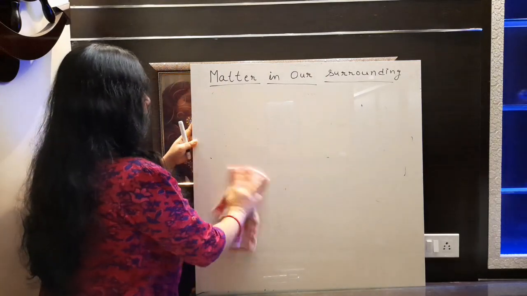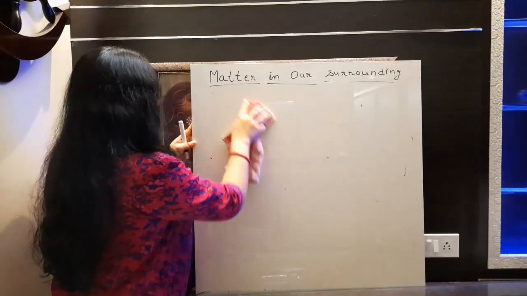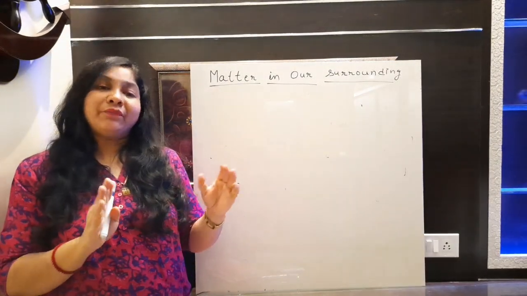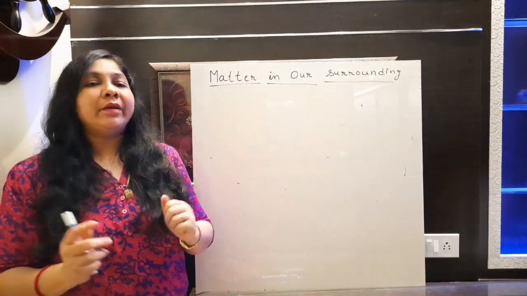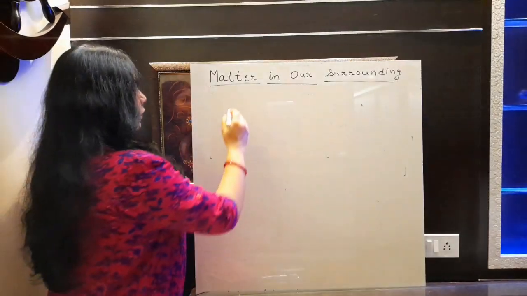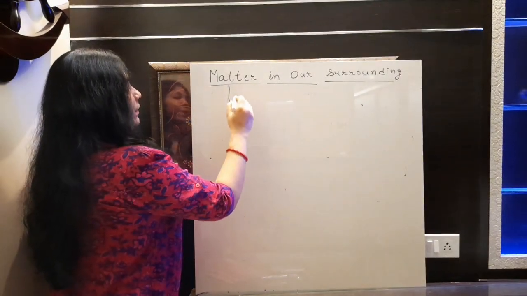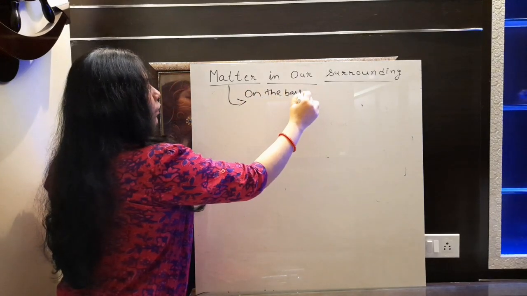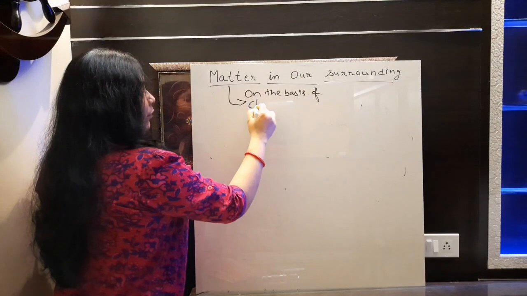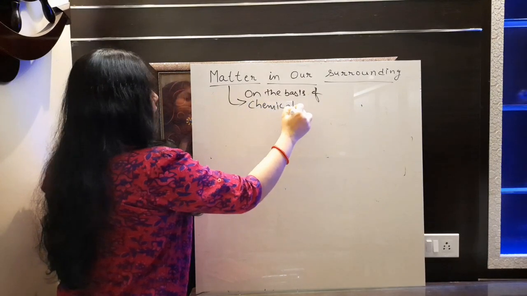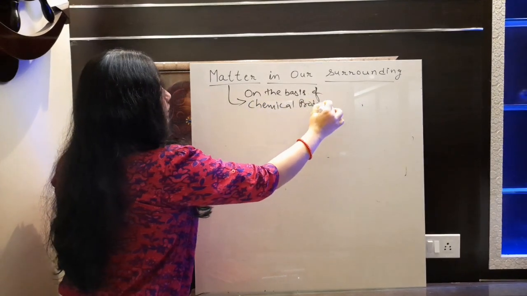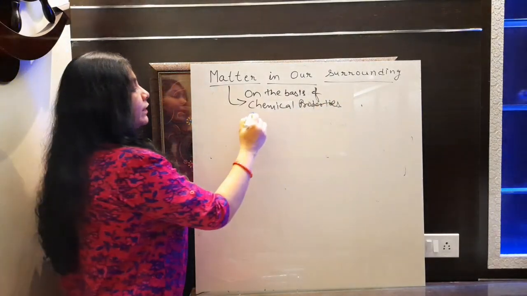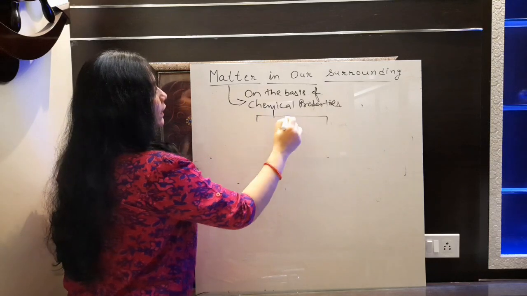Matter, on the basis of chemical properties and on the basis of physical properties, can be divided into two groups. So let's talk about that. If on the basis of chemical properties we are categorizing matter, then matter can be divided into three subgroups, that is